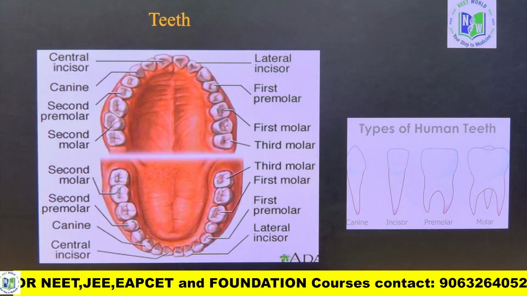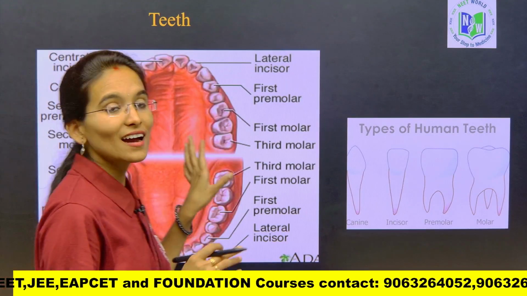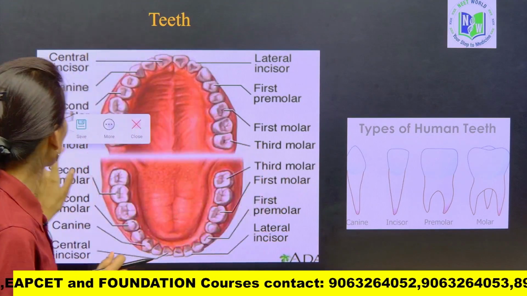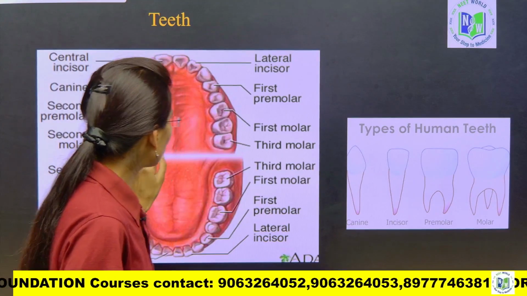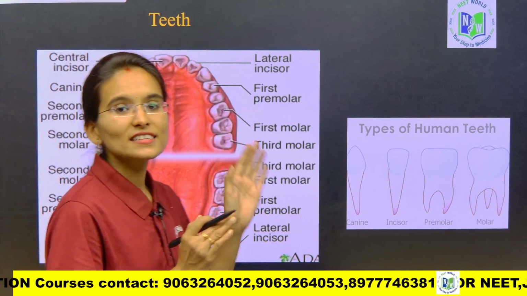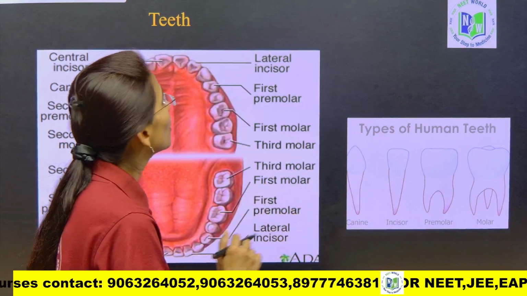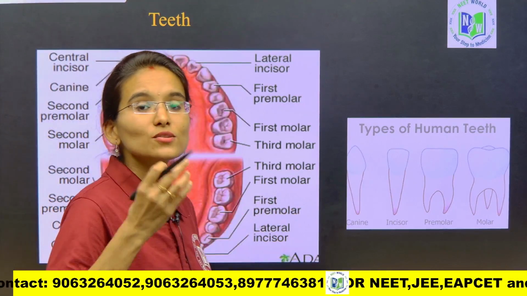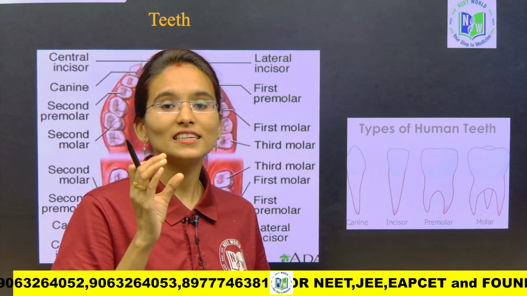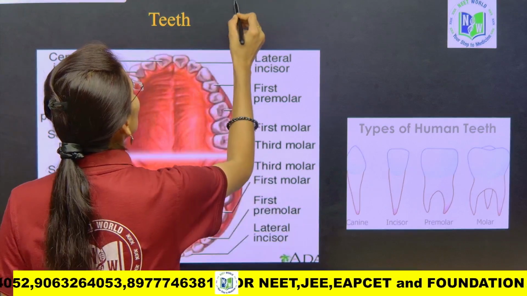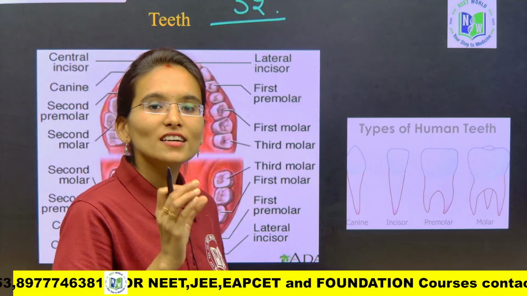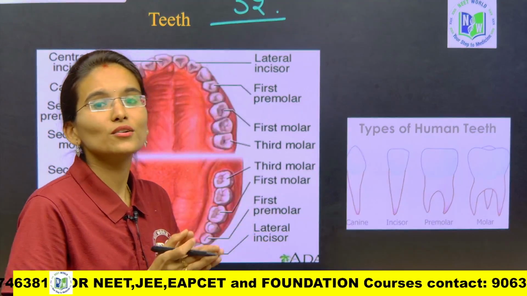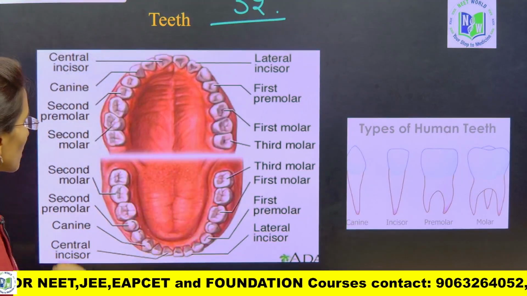Look into this particular slide and observe it carefully, whatever labeling parts I am going to mention here. First we will understand about the incisors. Totally, the adult human teeth number is 32. So how are we going to have that 32? Look here, my dear students.